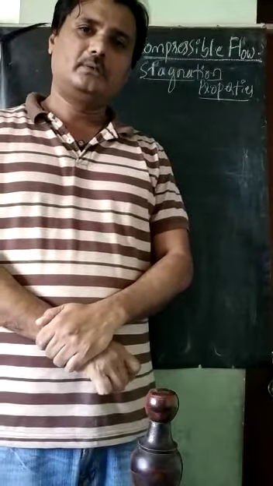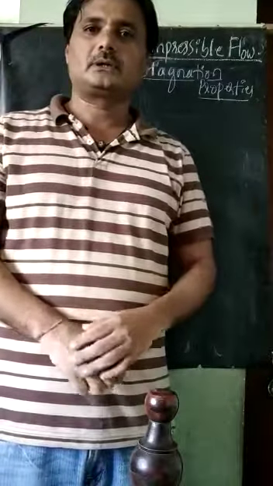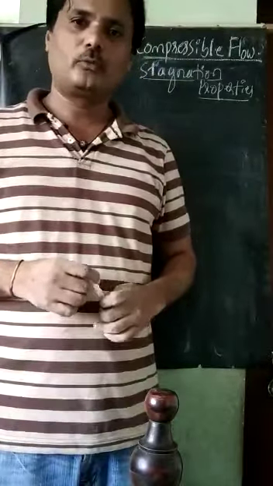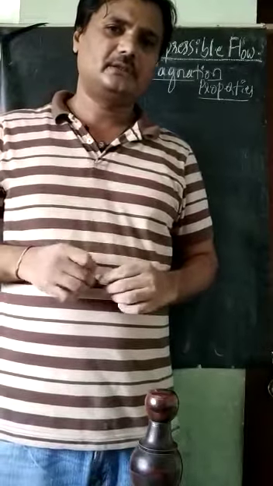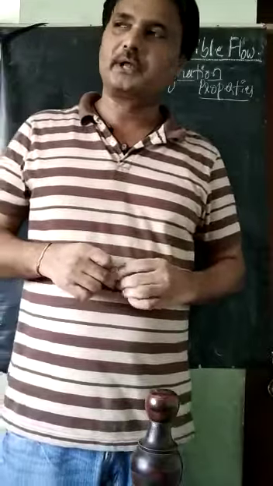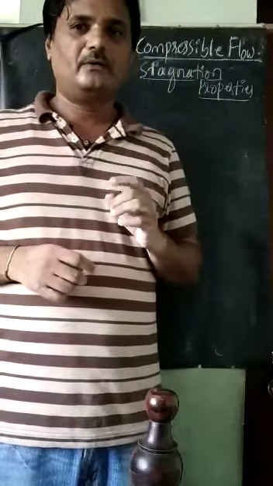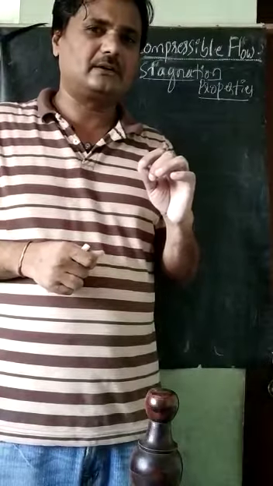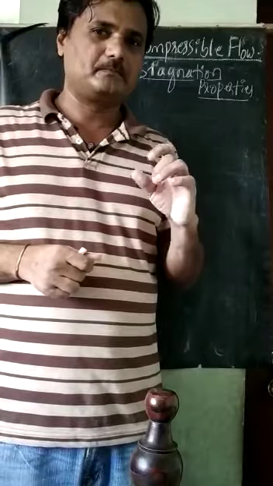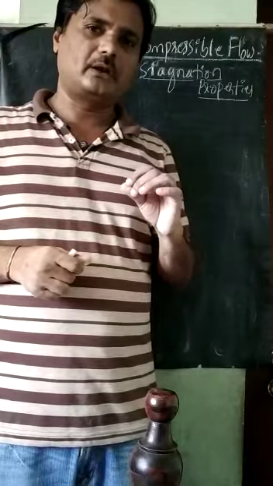Now I will continue that compressible flow topic. In that, we need to study the stagnation properties. Stagnation means stagnant, almost static.